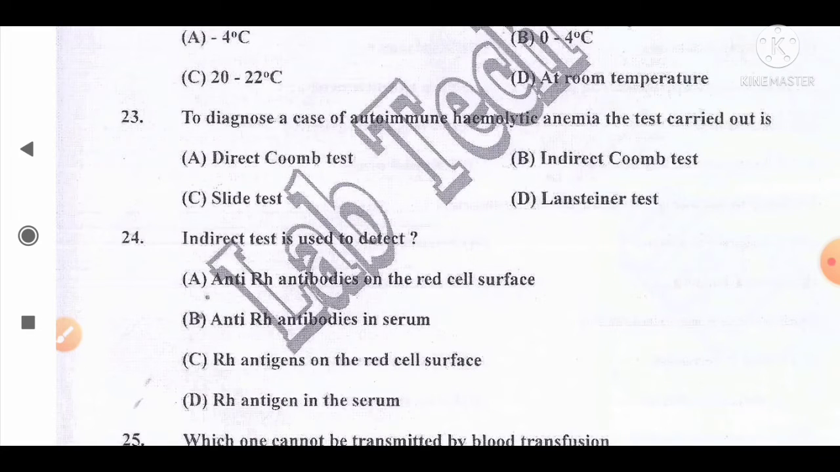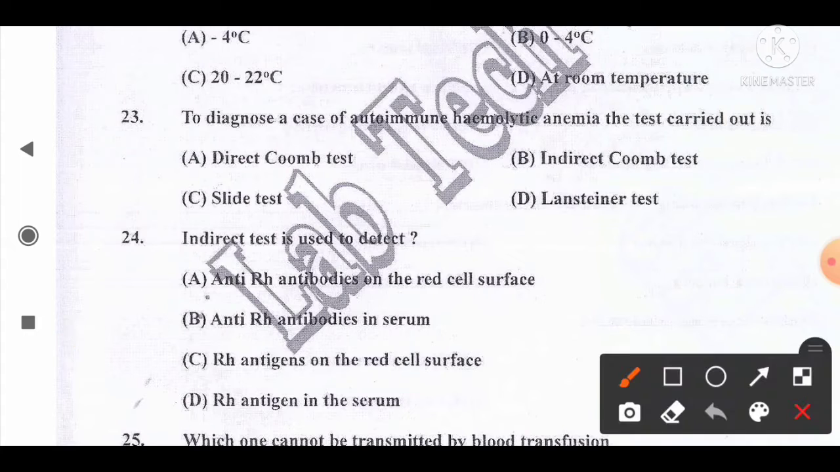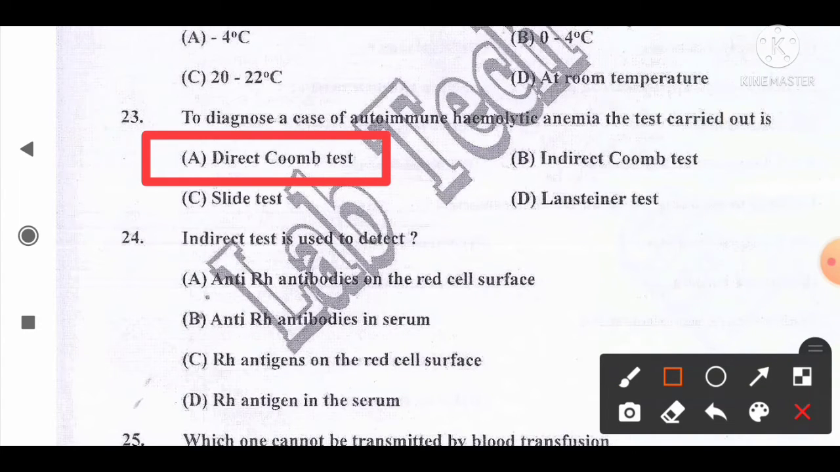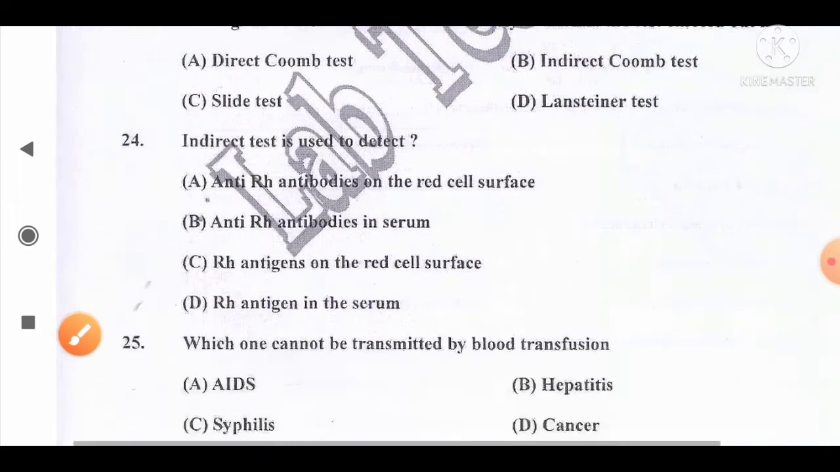To diagnose a case of autoimmune hemolytic anemia, the test carried out is option A, direct Coombs test, B, indirect Coombs test, C, slide test, D, Landsteiner test. And the correct answer for this question is option A. Direct Coombs test is carried out to diagnose a case of autoimmune hemolytic anemia. So option A is the correct answer for this question.